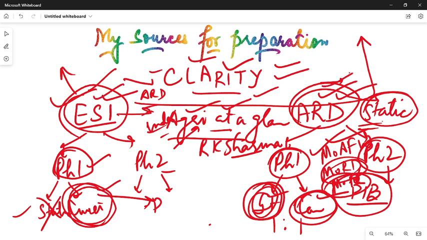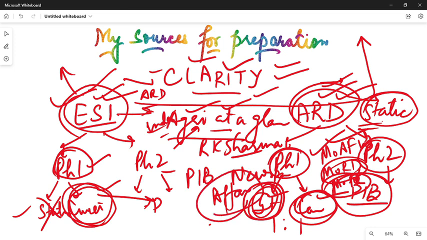What are the main sources for it? PIB website, any newspaper that you read, and Affairs Cloud. Affairs Cloud will also help you in the phase 1 GA portion. There are 20 questions for GA in phase 1, but every aspirant, selected or not selected, recommended that you read only 3 to 4 months of GA from Affairs Cloud for phase 1.